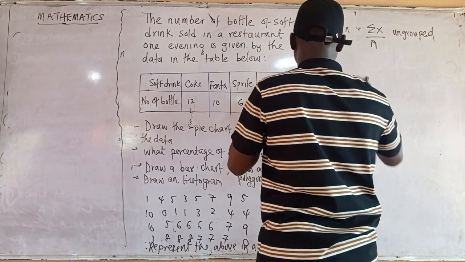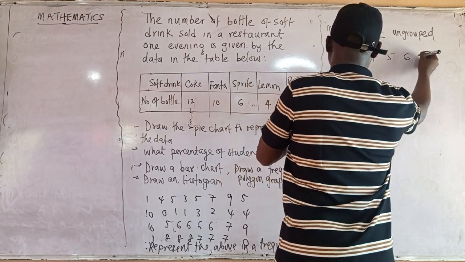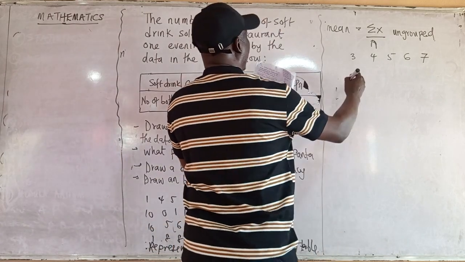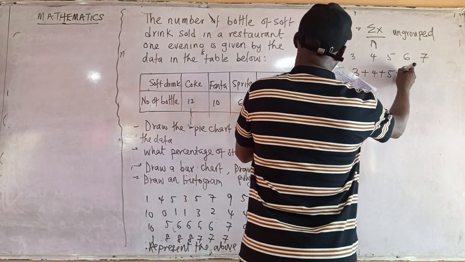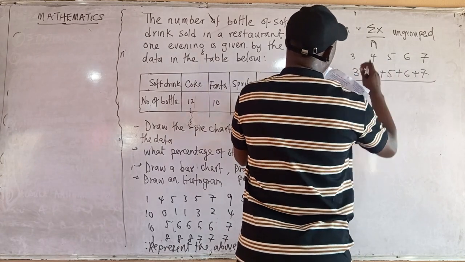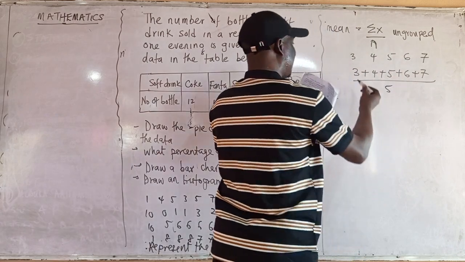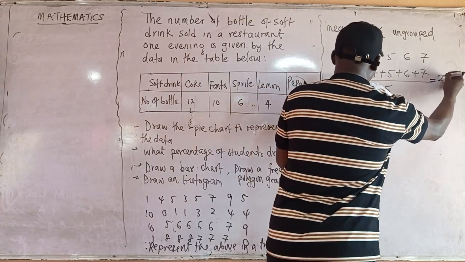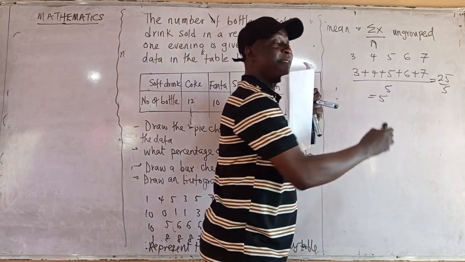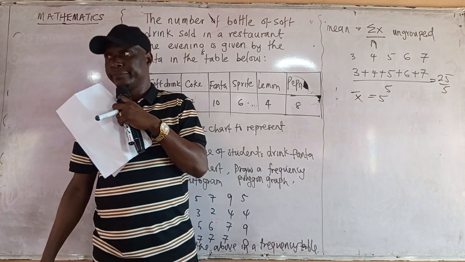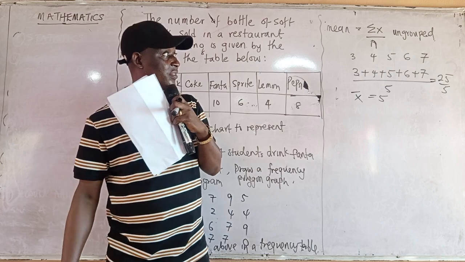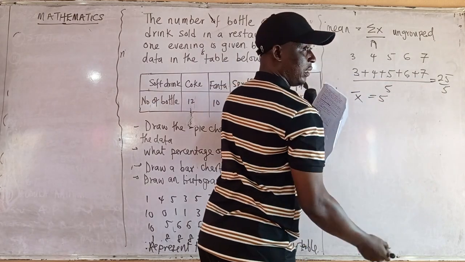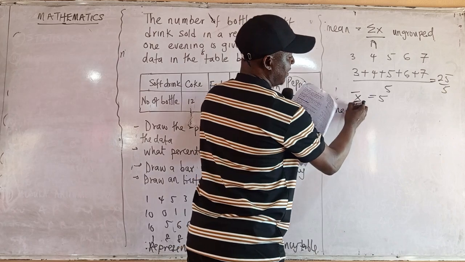So now, if I give you 3, 4, 5, 6, 7, to find the mean of this, the mean is 3 plus 4 plus 5 plus 6 plus 7 divided by how many numbers? 1, 2, 3, 4, 5, is 5. 3 plus 4 is 7. 7 plus 5 is 12. 12 plus 6 is 18. 18 plus 7 is 25. If I divide by 5, I would have 5. 5 becomes your X bar. So that is just that. Now, how do you find the median?